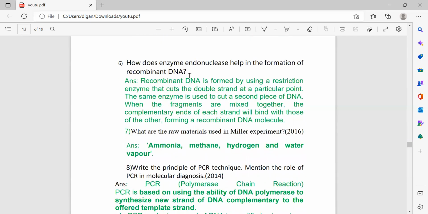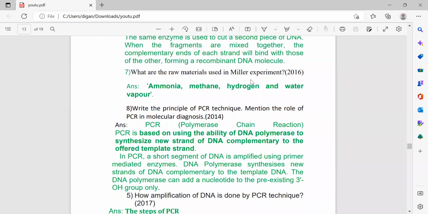How does the enzyme endonuclease help in the formation of recombinant DNA? Endonuclease works as a molecular scissor. Recombinant DNA is formed by using the restriction enzyme that cuts the double strand at a particular point. First it cuts the DNA fragment at a particular point. The same enzyme is used to cut the second piece of DNA also. With this, when the fragments are mixed together, the complementary strands bind with each other, forming a recombinant DNA molecule.